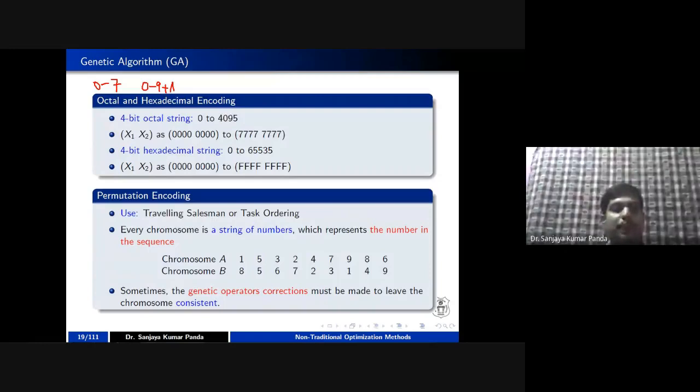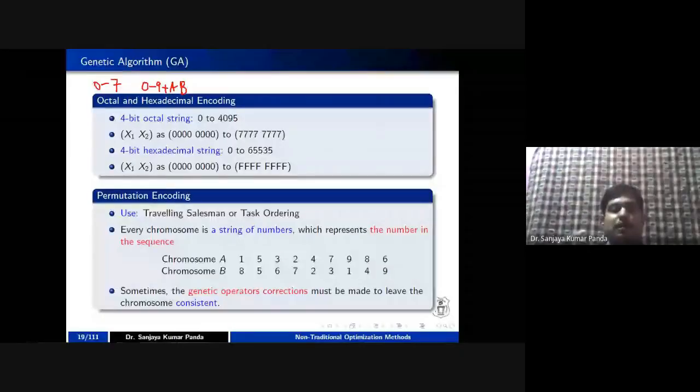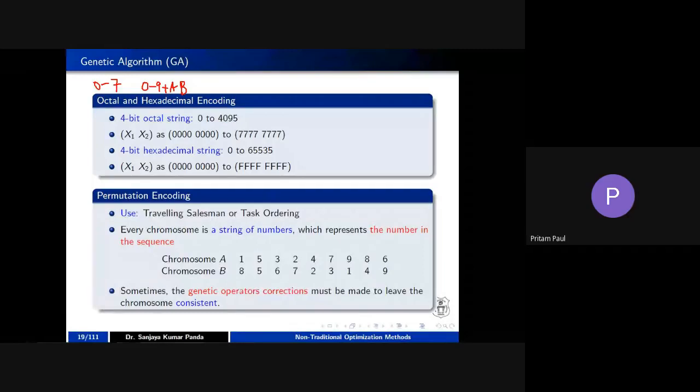Yes, tell me. Sir, in the previous slide, the fiber angle, you are considering arbitrary values, the range, that is 10, 20, 30. What actually does fiber angle mean? No, that is a particular problem. The problem is the fiber angle problem. Okay.